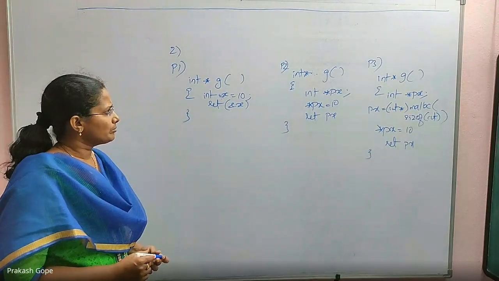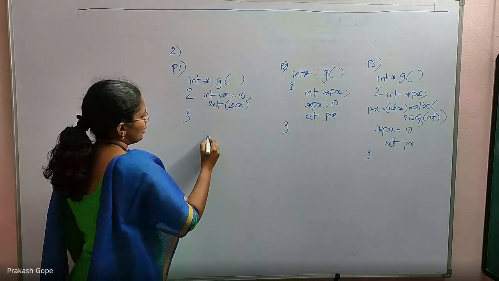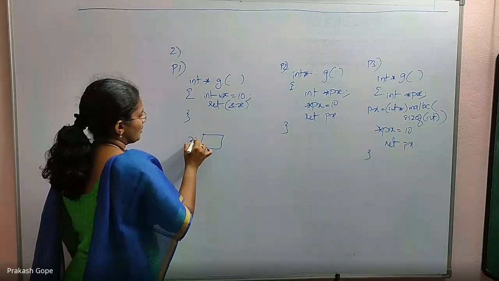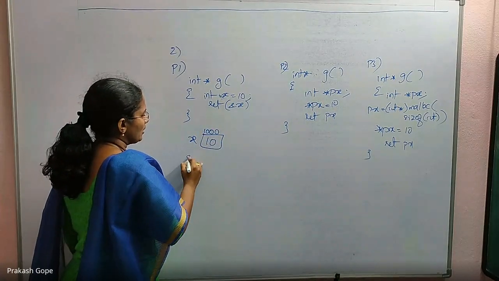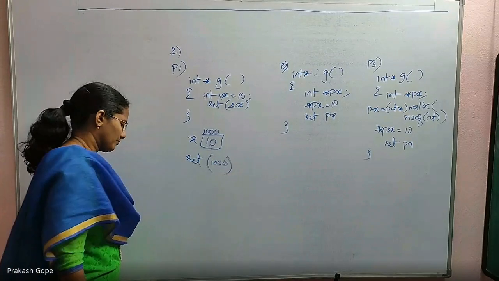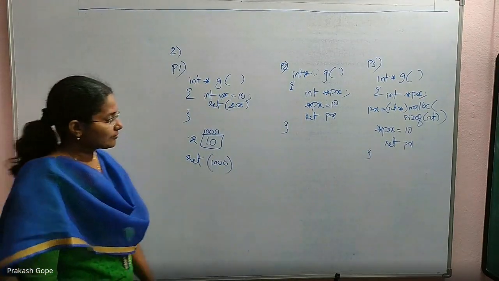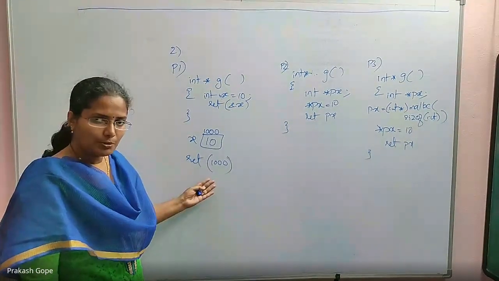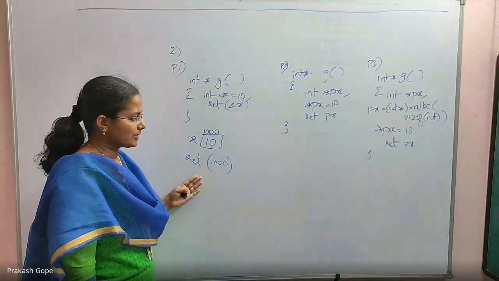Does it give any problem? G is a function, integer variable x, value is 10. For example, it has some address, and then I am returning its address. Returning the address of x. Is this a problem? Do you see any problem with this?